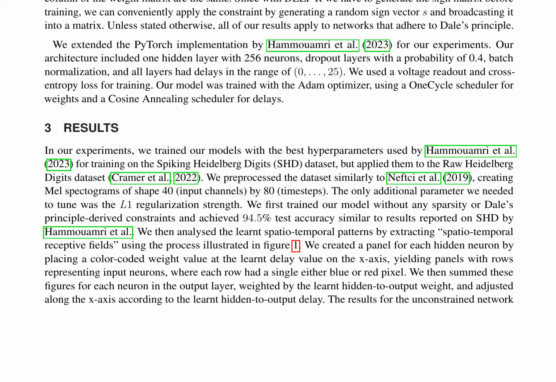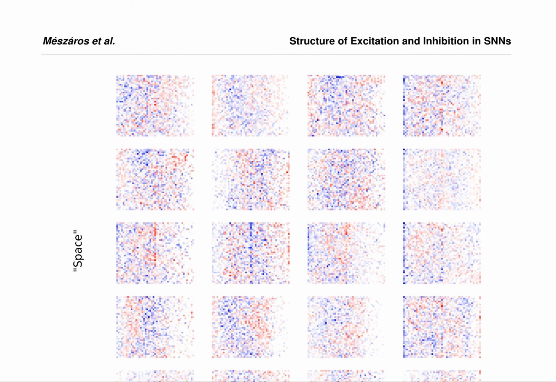Here is a combined summary of the 4 pages. The research investigates the structure of excitation and inhibition in spiking neural networks, SNNs, exploring the emergence of spatio-temporal patterns in both unconstrained and biologically constrained networks. In the unconstrained network, a clear pattern of excitation and inhibition is observed after training, exhibiting moderate spatio-temporal autocorrelation across all output neurons, with the highest value observed for class 14.